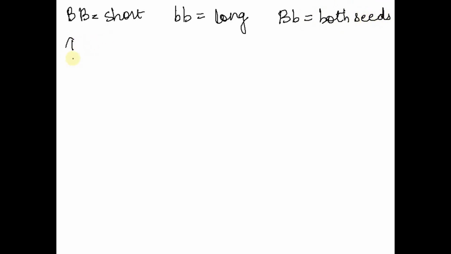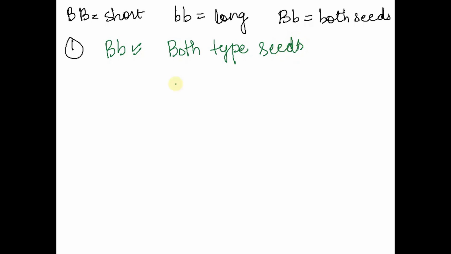So in the first question, the answer is the intermediate one. The intermediate type of beak would be best adapted to offspring as it can consume both types of seeds. Both types of seeds. So it will easily consume the mixture, right? That is a mixture of hard shell nuts and pine cone seeds.